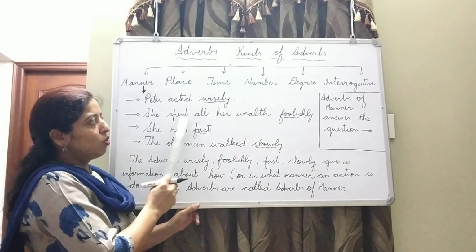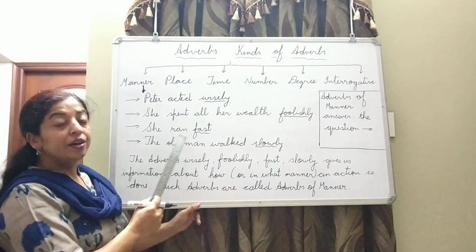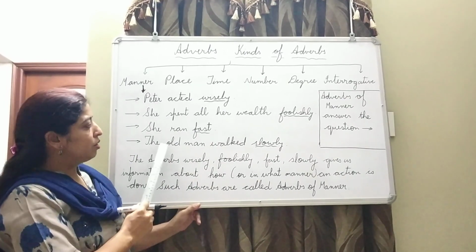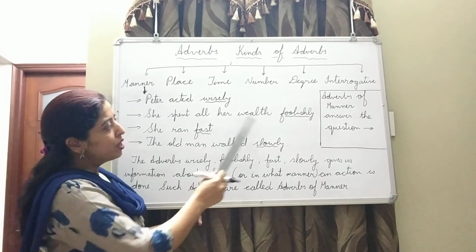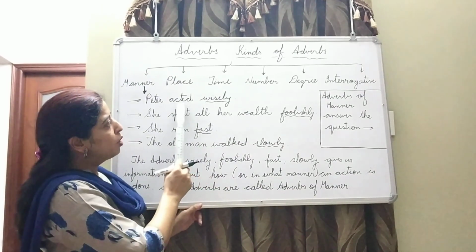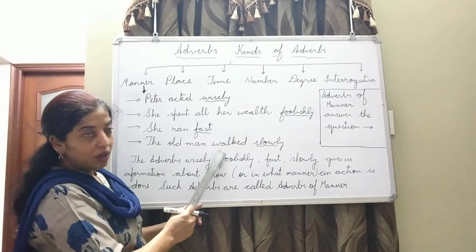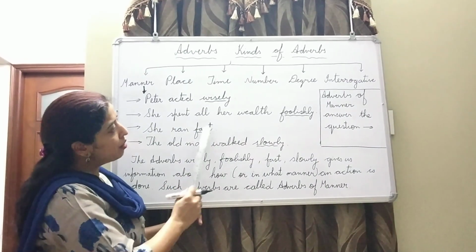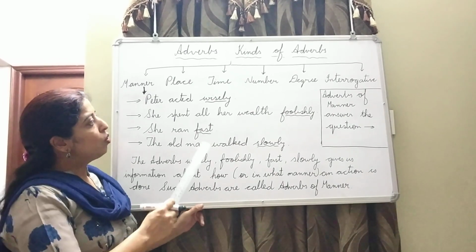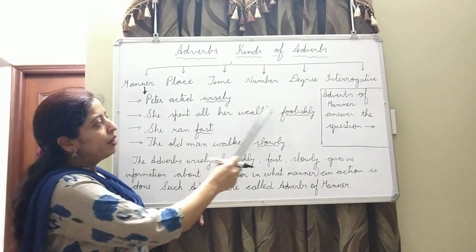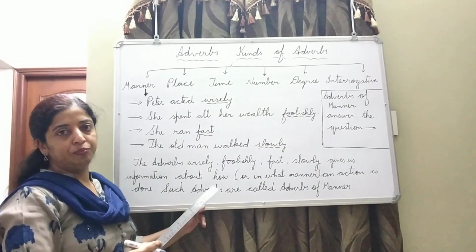She spent all her wealth how? Foolishly. She ran how? Fast. The old man walked how? Slowly. So these all words are describing these verbs: acted, spent, ran, walked. And these all words are answering the question how. So these all words written here are adverbs of manner.